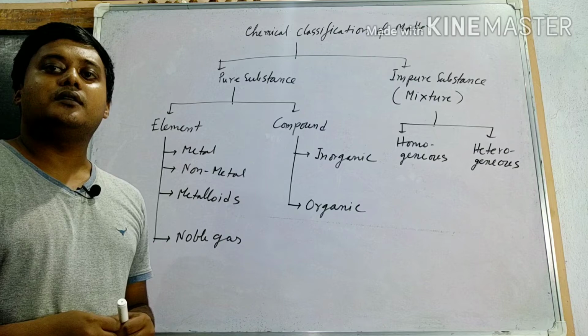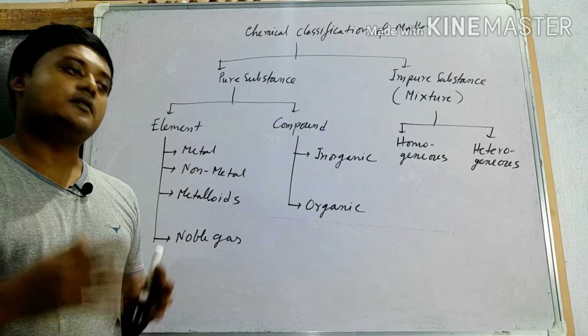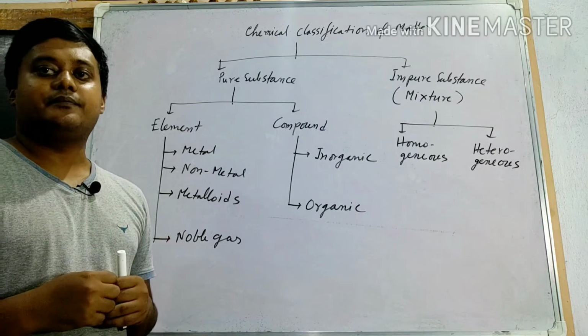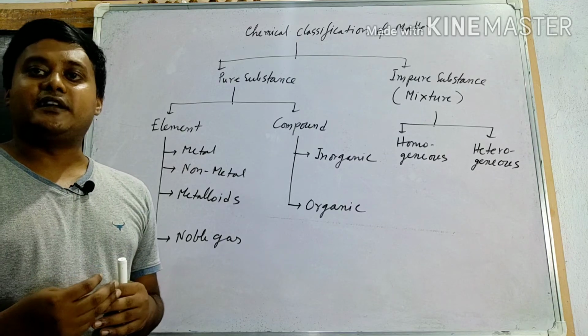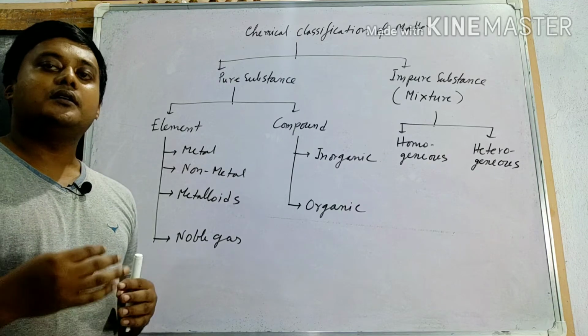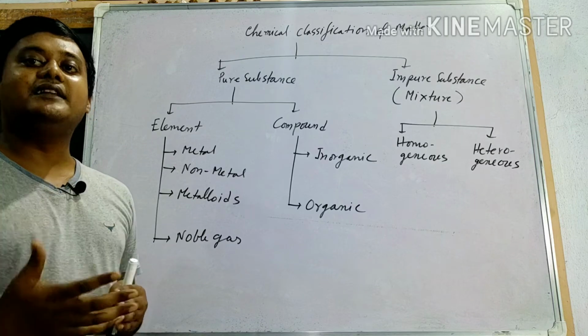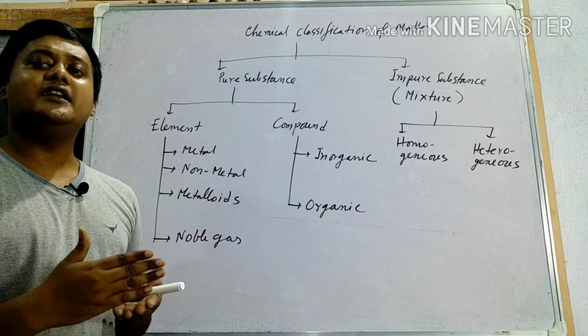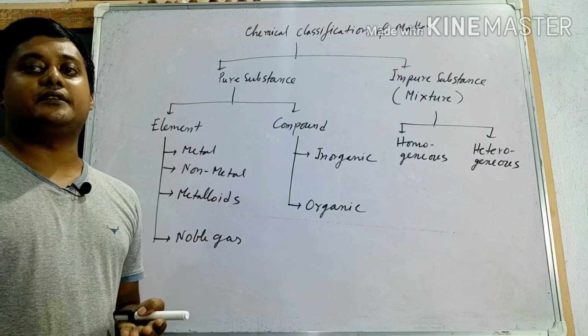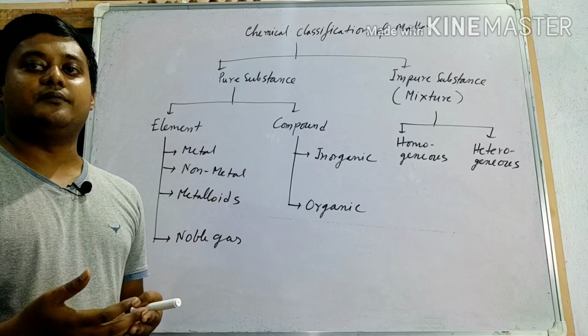First one, it is a good conductor of electricity. Second, high melting point. Third one, it is malleable. Malleable means we can easily beat it into sheets.